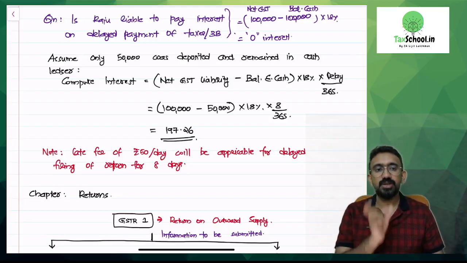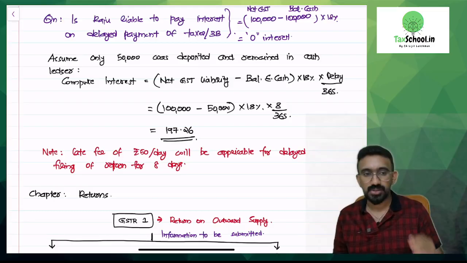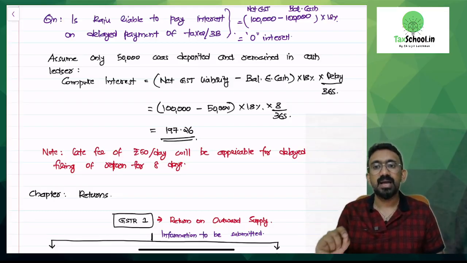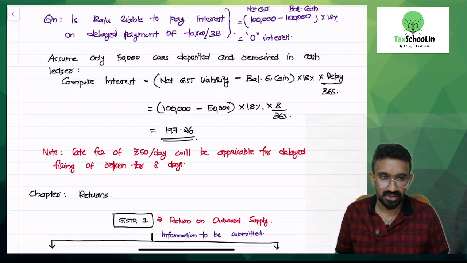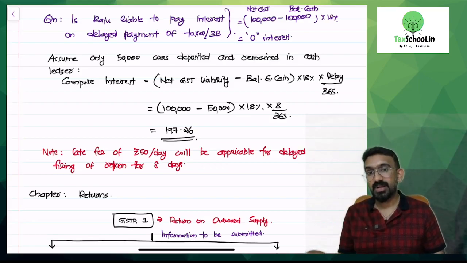So 50,000 into 18% into 8 divided by 365. 197.26 rupees would be the interest computation. That's the additional amendment in interest computation that we have now. Please note, late fee will also be additionally applicable here.